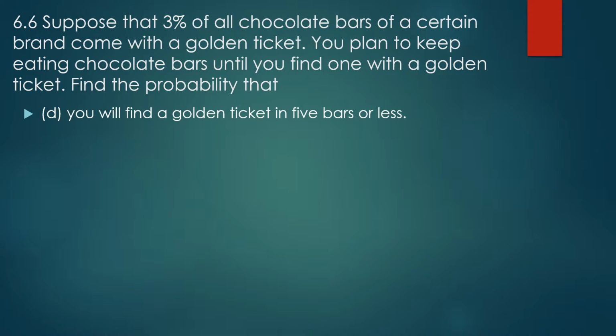So what's the probability that you'll find the golden ticket in 5 bars or less? Notice this is a slightly different scenario because it's 5 or possibly smaller, so that's less than or equal to. When you think about the ways this could happen, it could happen on the first try, the second, the third, the fourth, or the 5th. Since you're stopping once you get one, you can't have it happen on both the first and the second try, so you can add all these. That's the only reason we're allowed to add these probabilities: they have no overlap. They're disjoint.